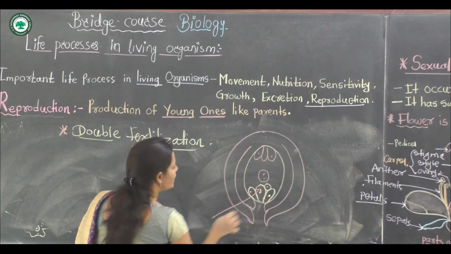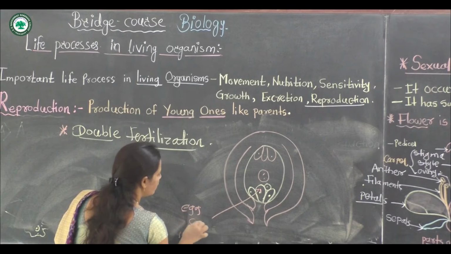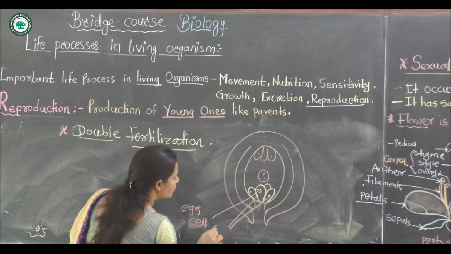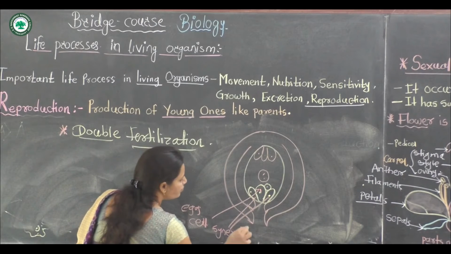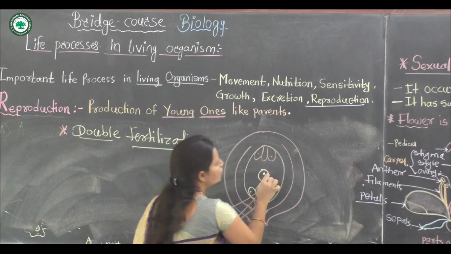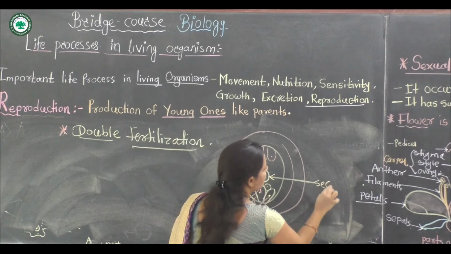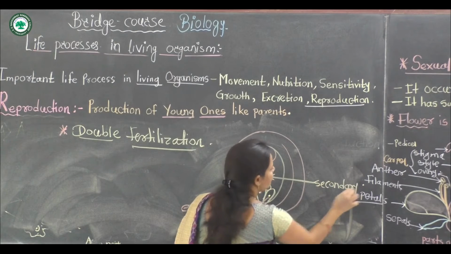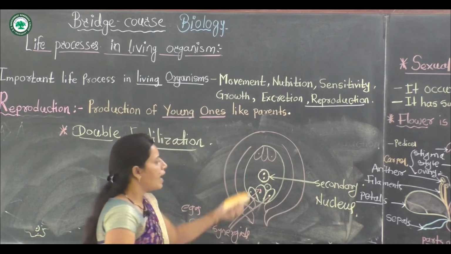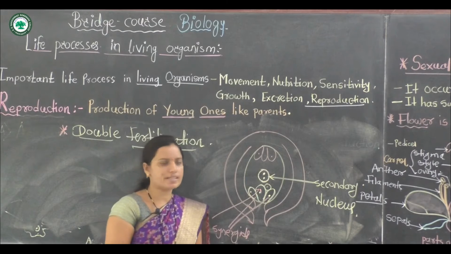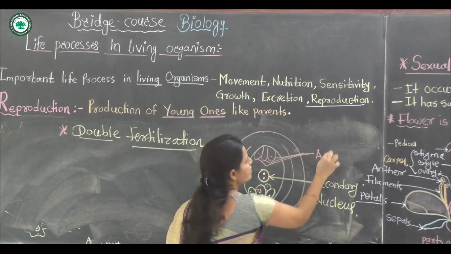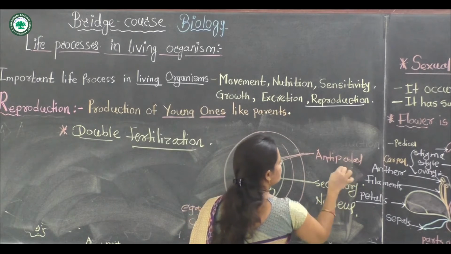This central largest cell is called the egg cell, and these two cells are synergids. The central part is a two-celled, two-nucleated structure called the secondary nucleus. And there are 3 antipodal cells.